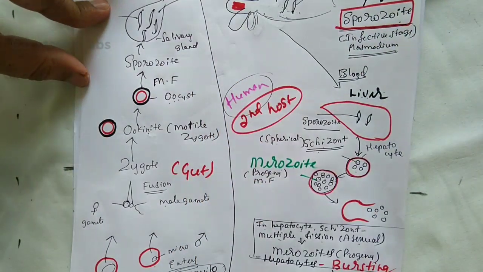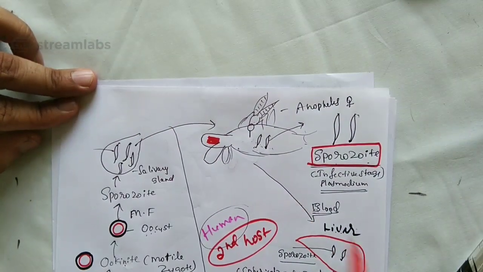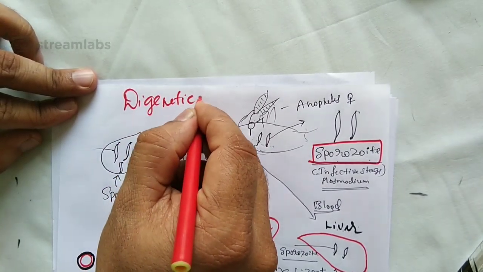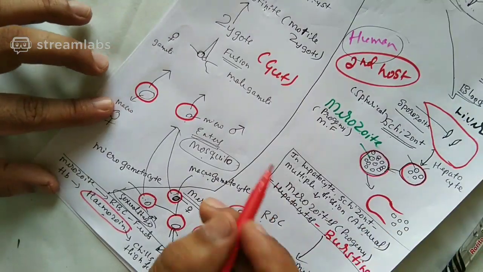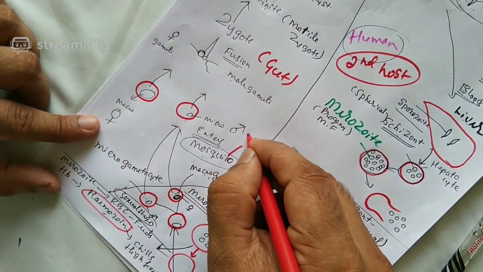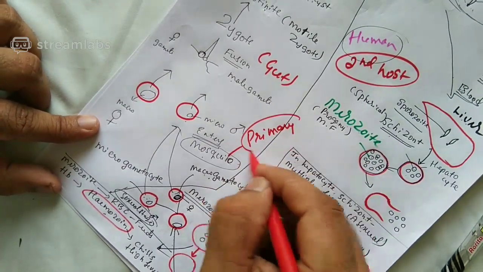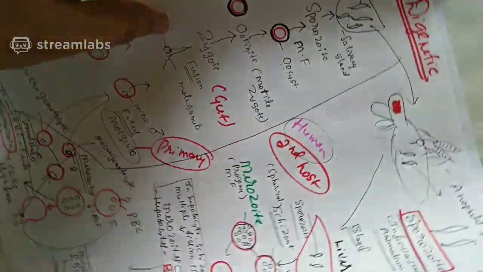So you find that this is the part that occurred in the mosquito's body. This has occurred in the case of what? Human body. So I can tell the life cycle is digenetic, meaning there are two hosts. You tell me, who is the primary host? Yes, it's the mosquito. Mosquito is the primary host. And who is the secondary host? Yes, the secondary host is the human.